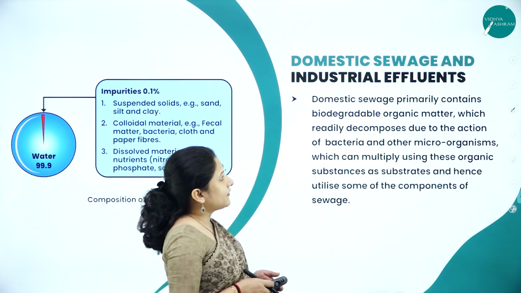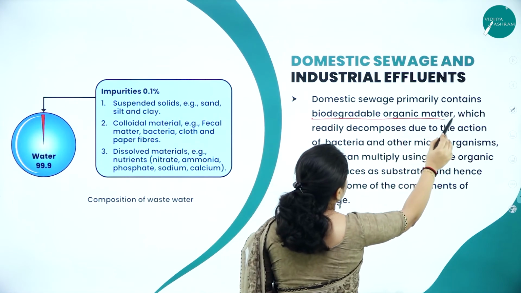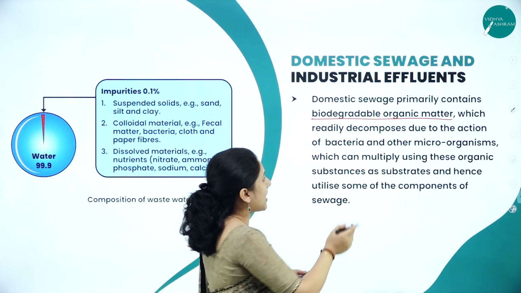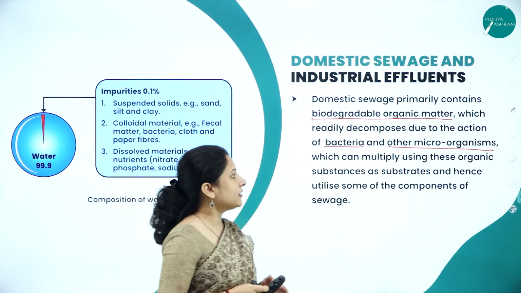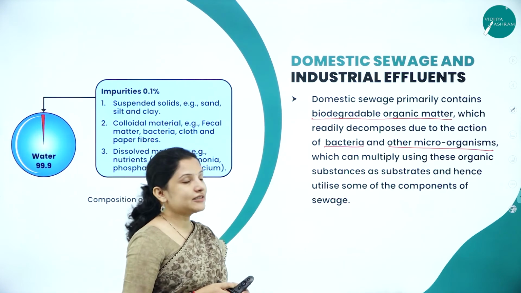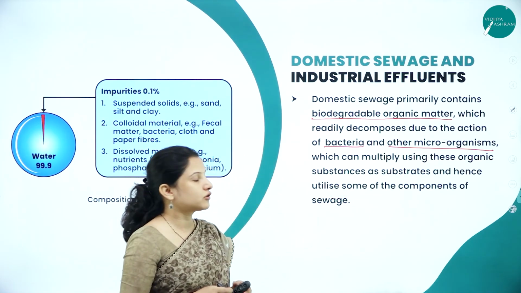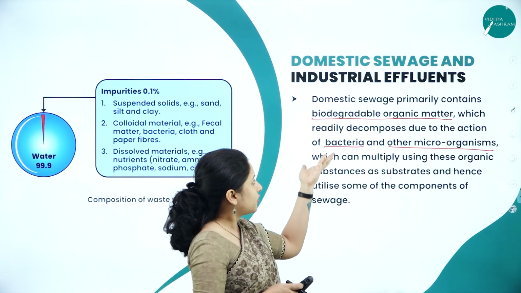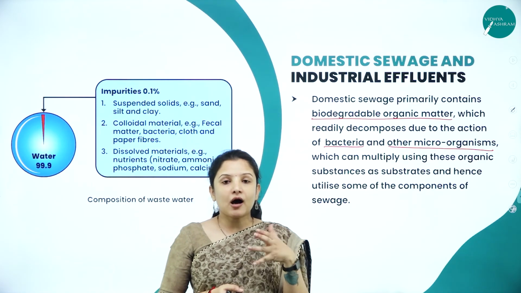So domestic sewage primarily contains, as I told you, biodegradable organic matter which readily decomposes due to the action of bacteria and other microorganisms, which can multiply using these organic substances as substrate, and hence utilize some of the components of sewage.